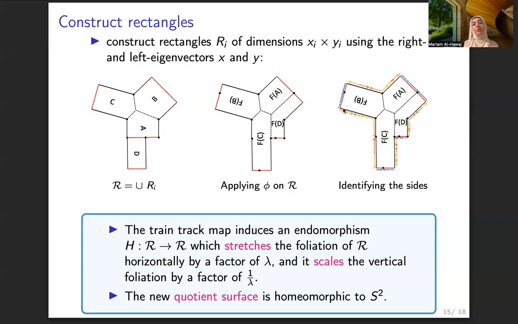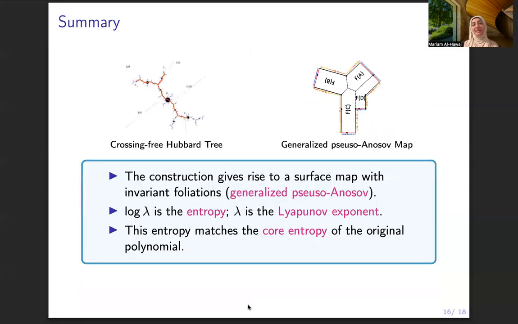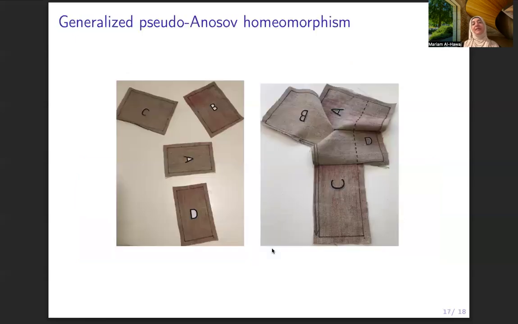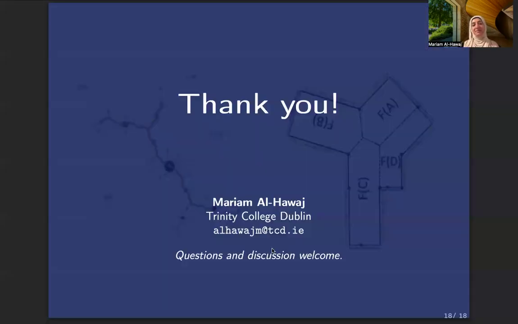And then we will glue them, and the quotient surface is going to be homeomorphic to S2. So this is the main result. We are getting a generalized pseudo-Anosov, and the core entropy is the same as the core entropy of the polynomial. And here I built these, and you can see if it closes, it is homeomorphic to the sphere. Thank you.